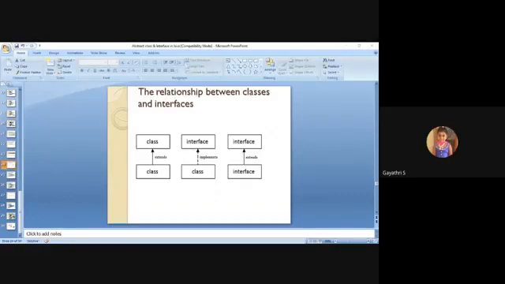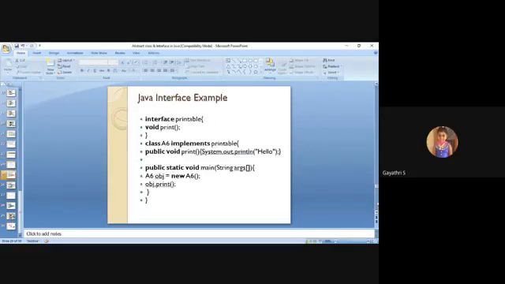So next, the interface example. Here Printable is the interface. Within the interface, only one method declaration is there, that is print. Just void print is enough. It is automatically treated as public abstract void print by the compiler.